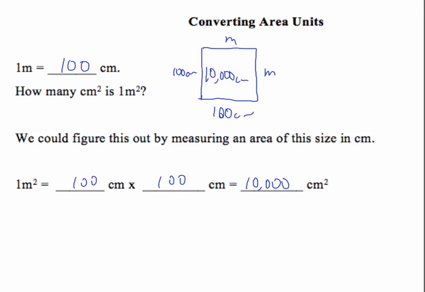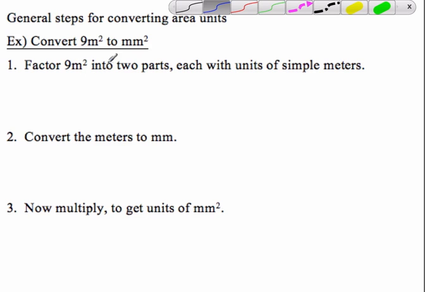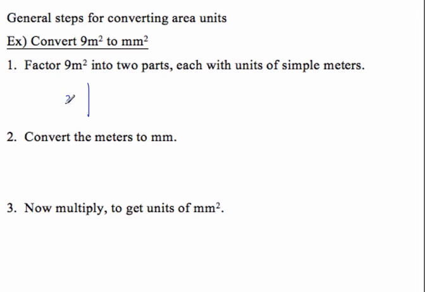Alright. Okay, so here we have 9 square meters. We're going to convert to square millimeters. So we could write this as maybe 3 meters times 3 meters, like a square. And then we can figure it out this way. So we're going to convert that to millimeters.